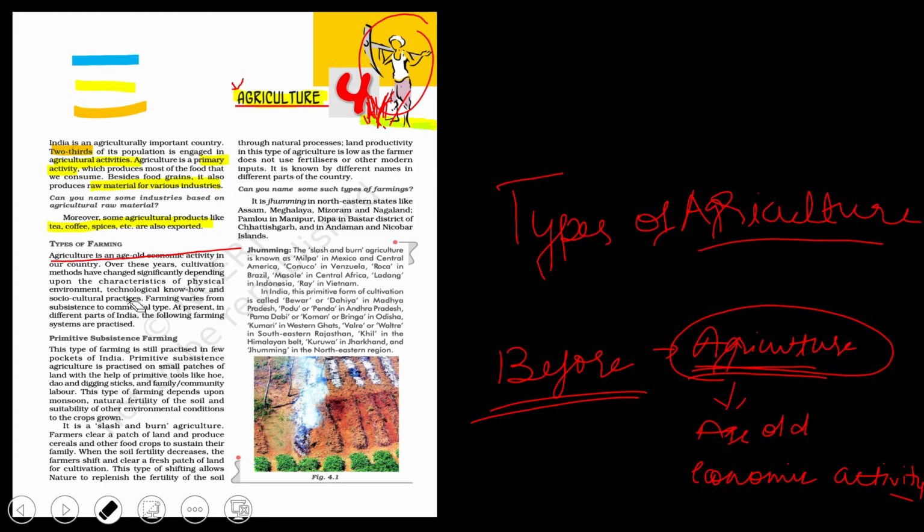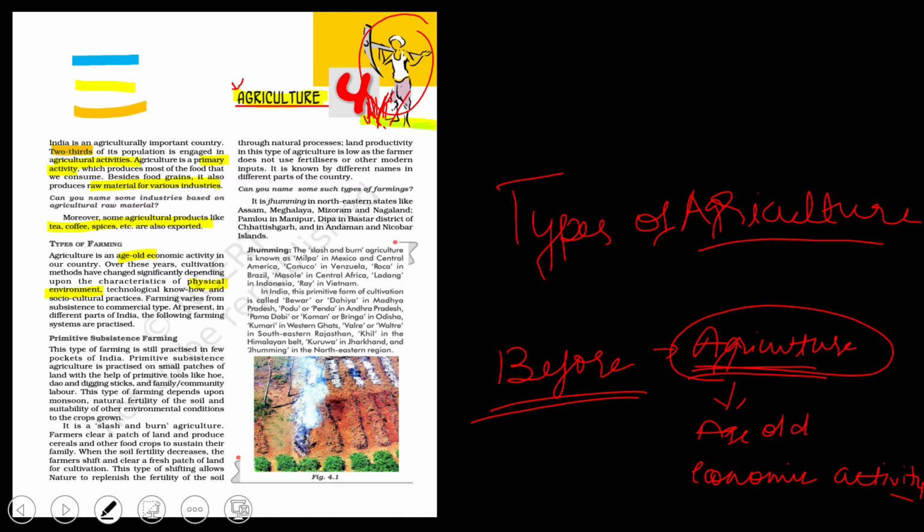Over the years, cultivation methods have changed significantly, depending upon the characteristics of the physical environment. When I'm talking about the physical environment, it depends on rainfall and climate, right? So climate, rainfall pattern, land productivity, how fertile the land is.